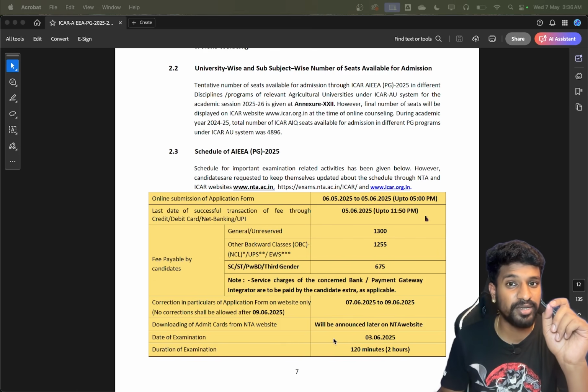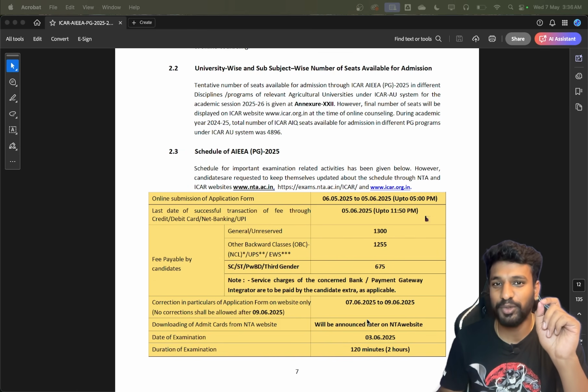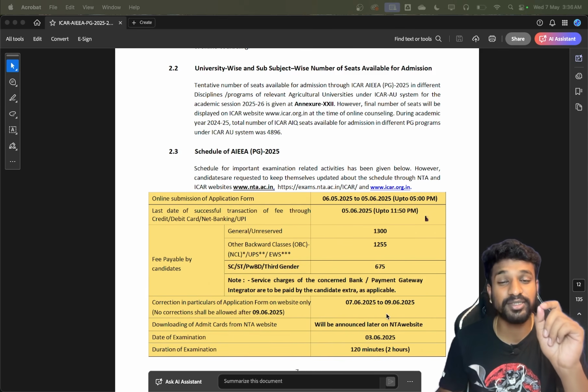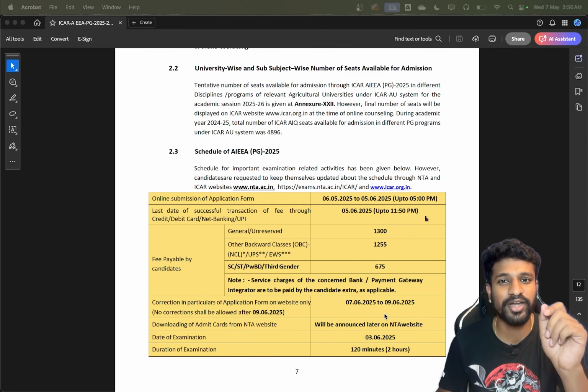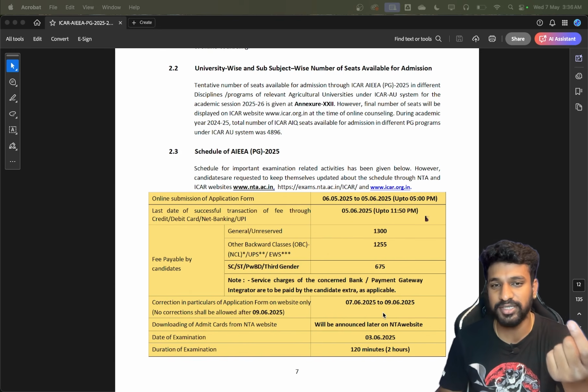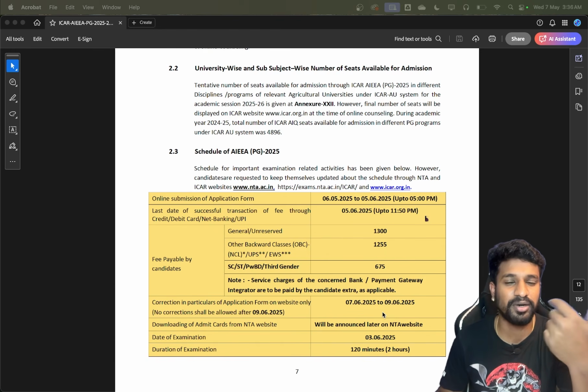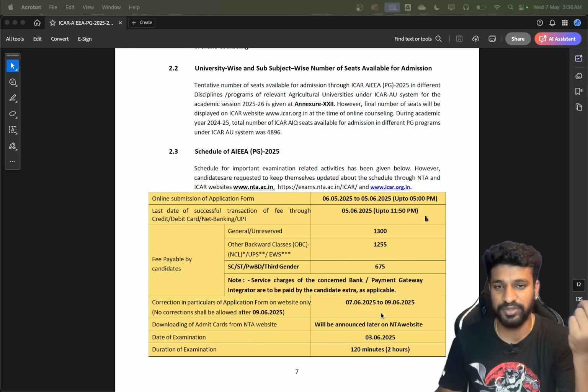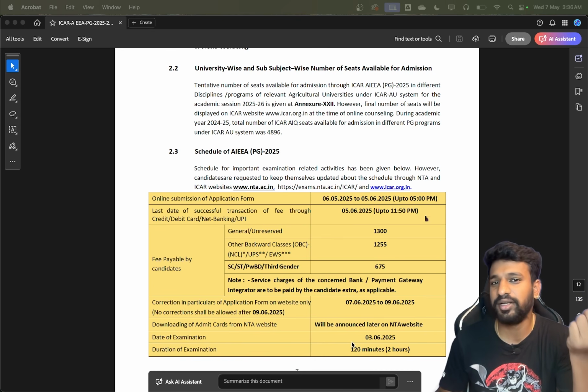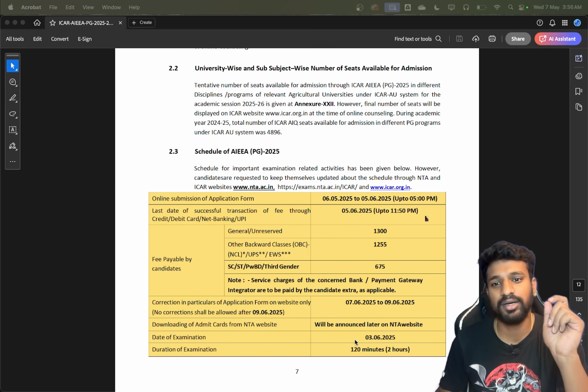And the date of examination here, although it is mentioned as 3rd of June, know that it is 3rd of July. It is misprinted here. So please know the dates or save the dates. It is 3rd of July 2025 on which the exam will be conducted for both ICAR PG and PhD. It will be either a morning shift for PG and an evening shift for PhD, or vice versa. Next, the duration of the exam is 120 minutes, or 2 hours.